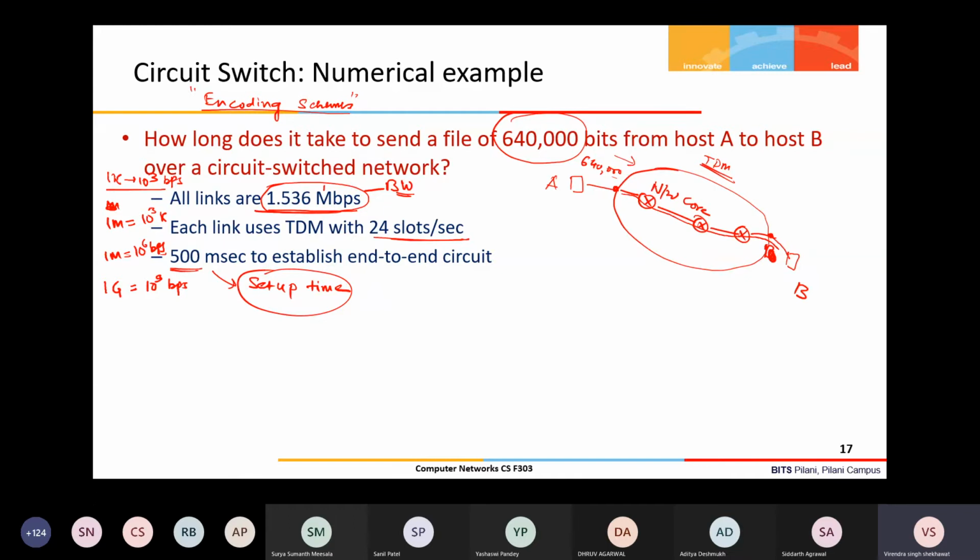After that the circuit will be terminated, and if this user is not sending, that resource will be available for some other users. So this is the way it works. How do we calculate how much time it will take to transmit this file?